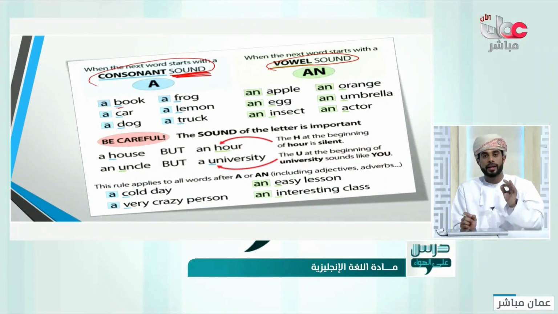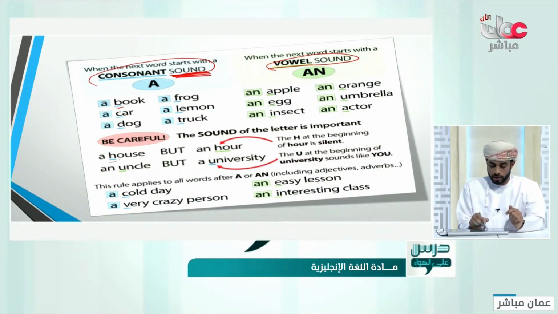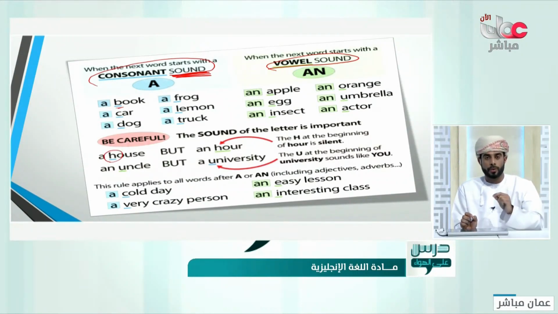Say an hour, which is almost the same thing, but in here, a house. It started with the sound ha, but in here it started with the sound a. So an hour.